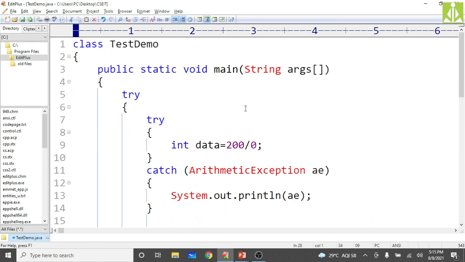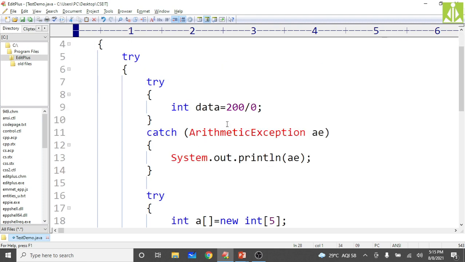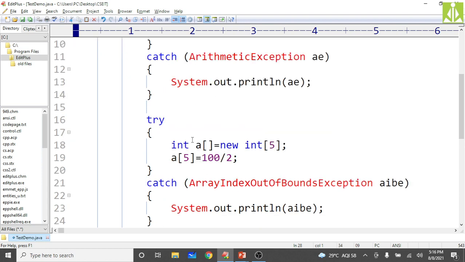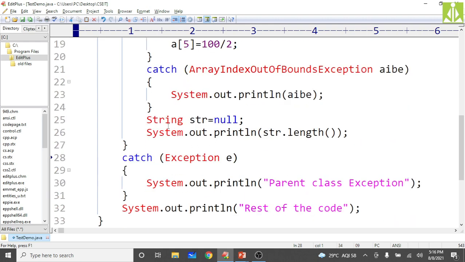So in general, if you don't take nested try blocks, what will happen? Only one exception will arise and that will be handled by the suitable catch block. But if you take nested try blocks, first the arithmetic exception will be handled, then the array index out of bounds exception will also be handled, then the null pointer exception will also be handled. We are generating 3 exceptions, and we are handling all 3 exceptions with care. So here I am supposed to get all the messages on the output screen.